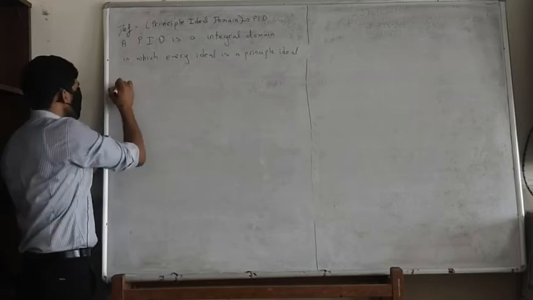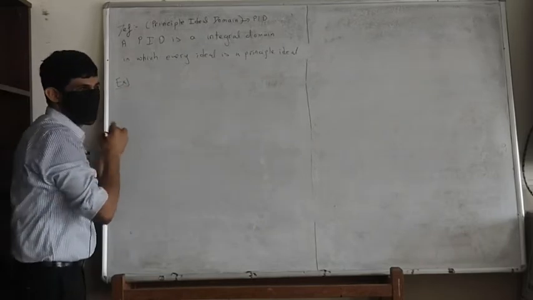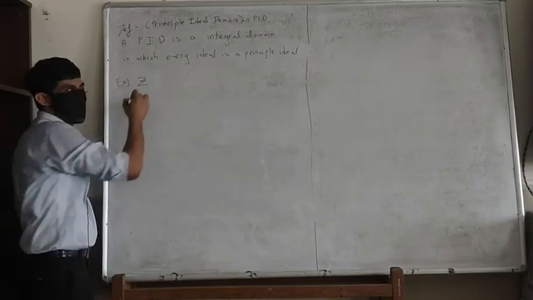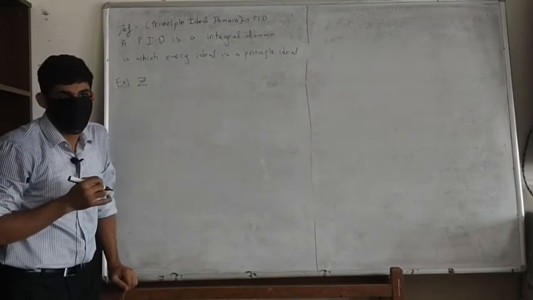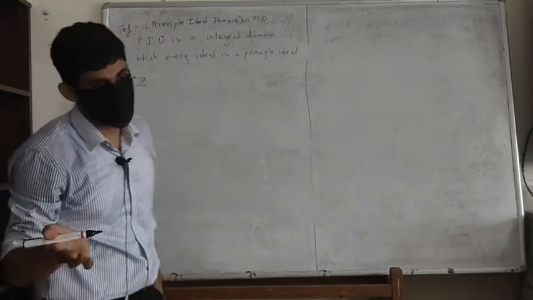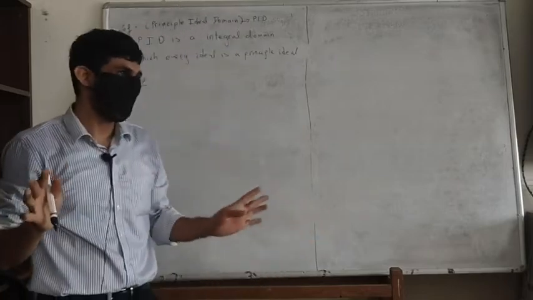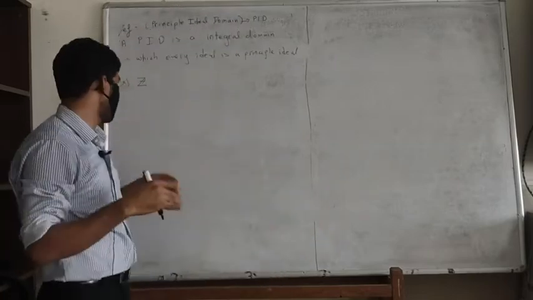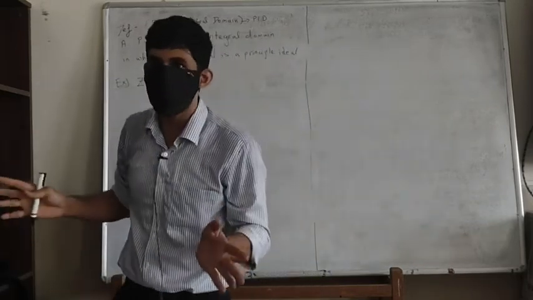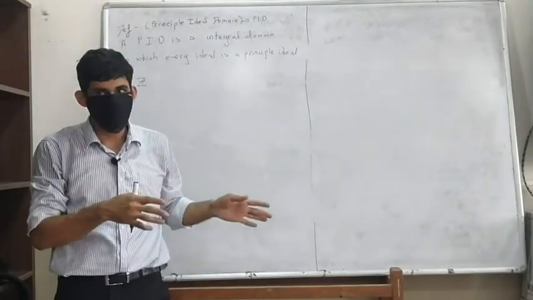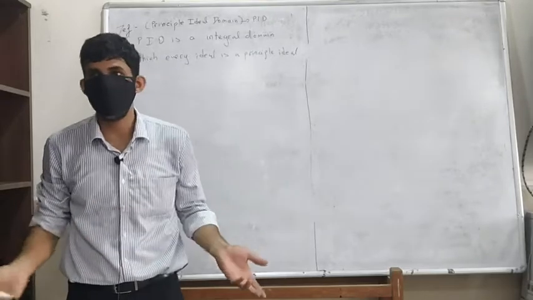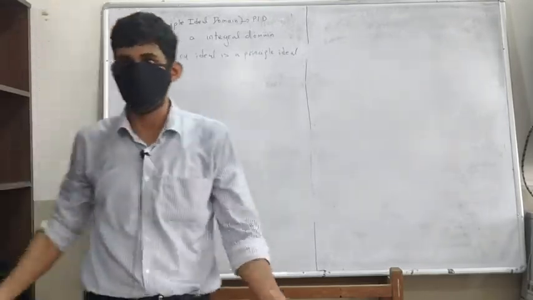Can anyone give me some examples of principal ideal domains? Z. Anything else? Why Q? Any field is also going to be a principal ideal domain, but quite a bad example, because there are just two ideals in a field, right? Every field has just two ideals, the zero ideal and the full set. So all fields are going to be principal ideal domains by that.